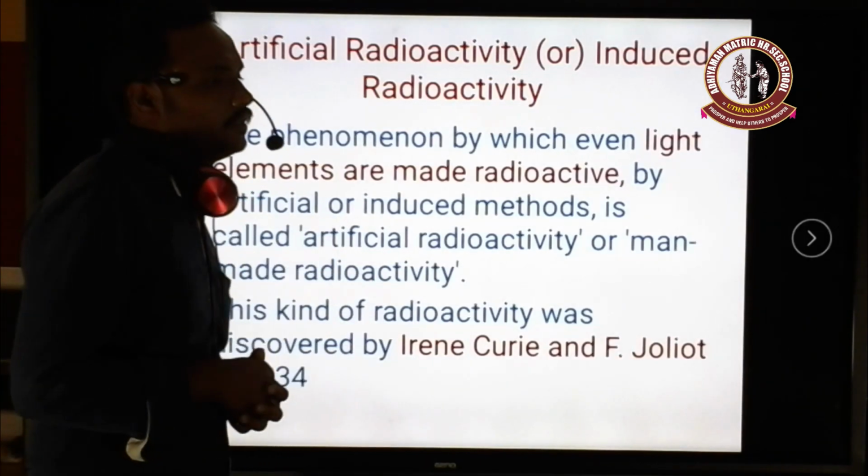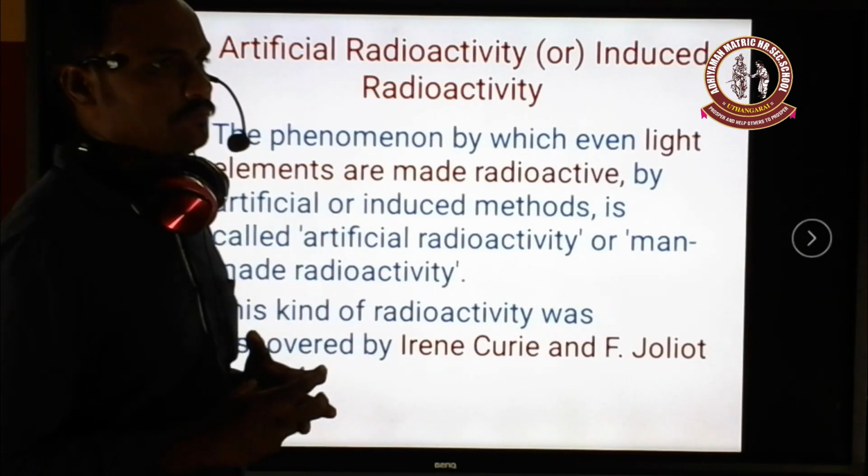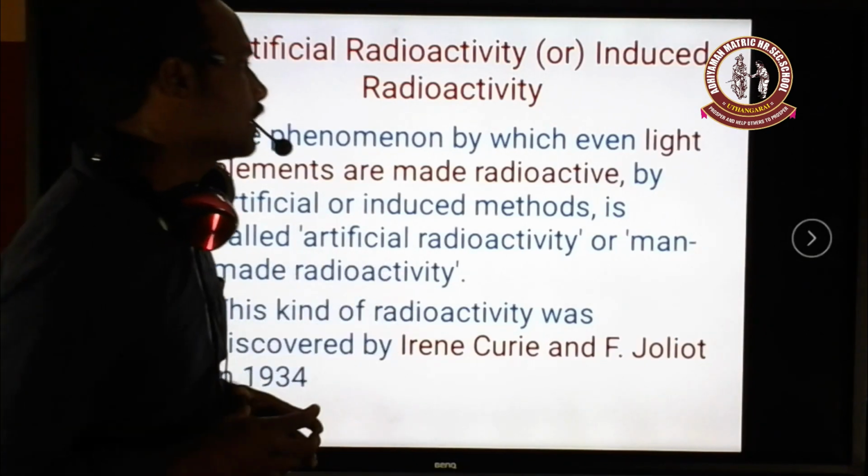During artificial radioactivity, only elementary particles can be emitted. Here no radiations are emitted. Here elementary particles are emitted.